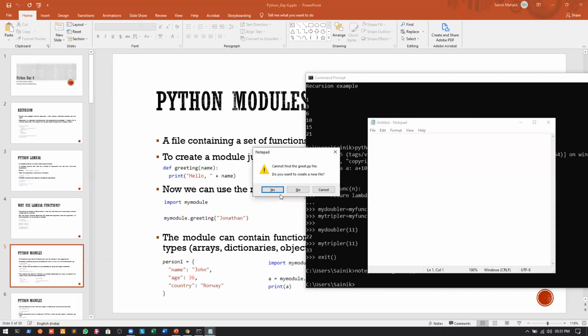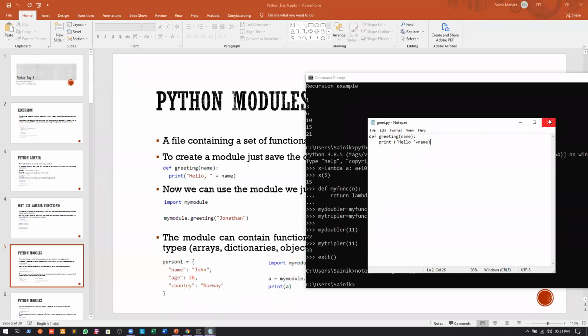We want to create a new file. Yes. Now we can write def greeting(name), and then print("Hello, " + name). Let us save this greet.py.